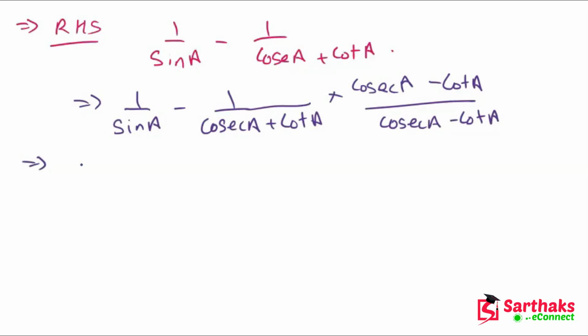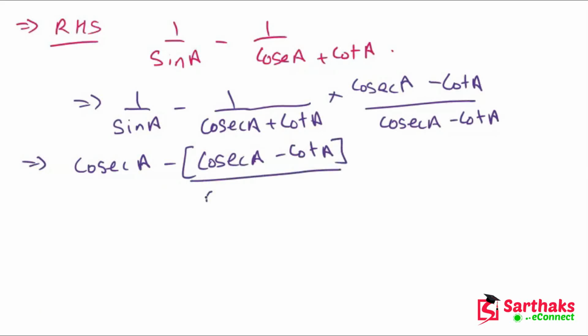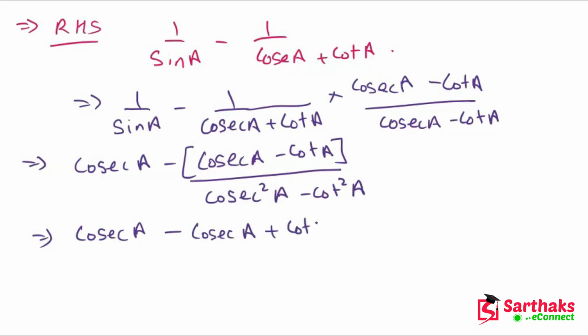So this will become cosec A minus cot A upon cosec square A minus cot square A. Okay, my dear friends, so now again this will become 1, so we have cosec A minus cosec A plus cot A, and this will be cancelled, so we get cot A. Okay, so LHS is equal to RHS, and hence proved.